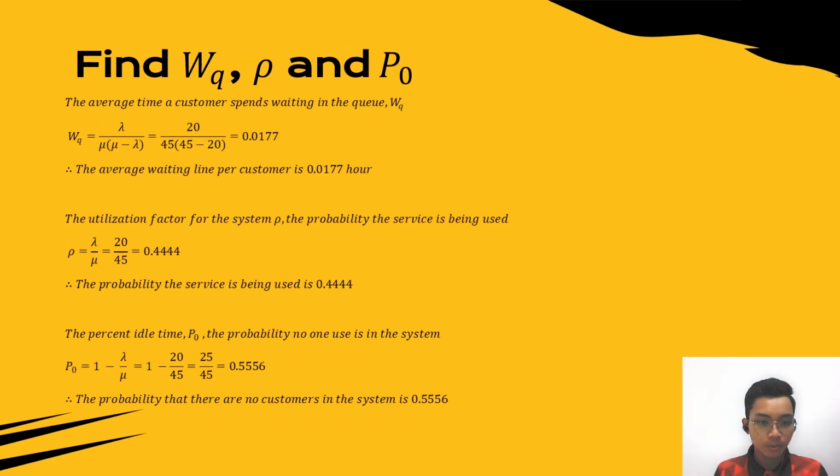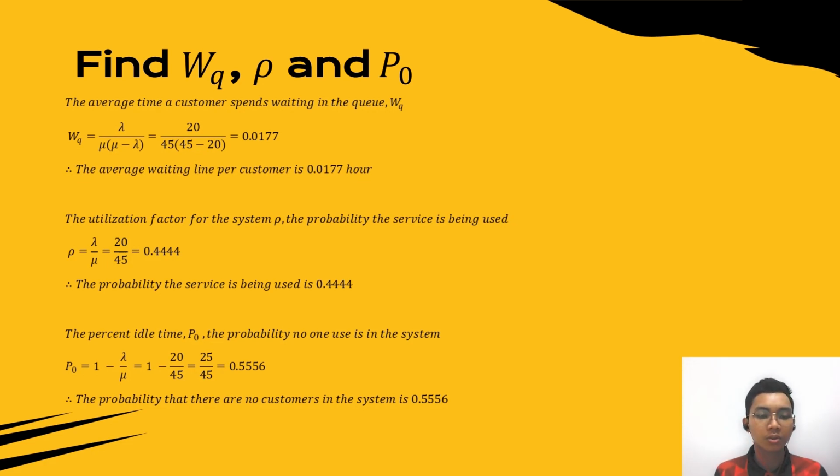Now we are going to continue to find WQ, P and P0. The average waiting time for a customer, WQ, is based on the formula lambda divided by mu times mu minus lambda.